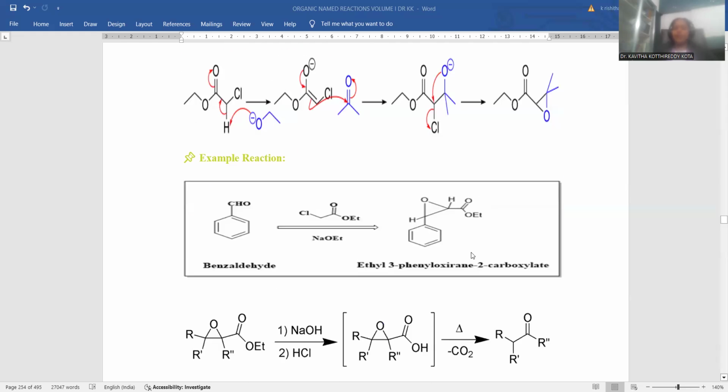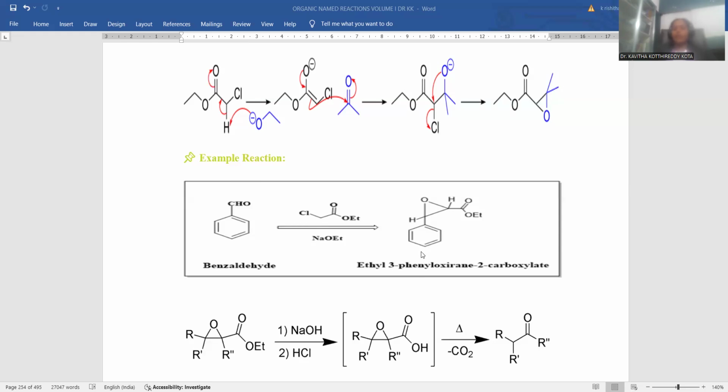Darzens is the scientist who introduced this one, hence it is named after the scientist, Darzens condensation. I am taking benzaldehyde as a reference compound to be added with alpha haloethyl acetate, as the alpha haloester compound, with sodium ethoxide as usual taken as a strong base. Whenever this takes place, the carbanion will originate initially and bind with the carbonyl carbon atom, so that the eventual epoxide formation takes place, and the side chain ester group remains as such.